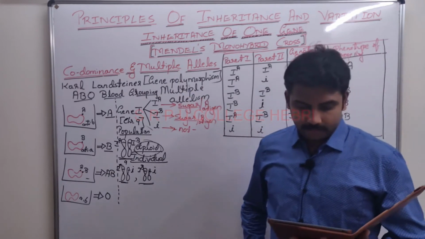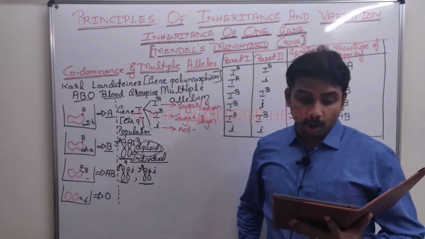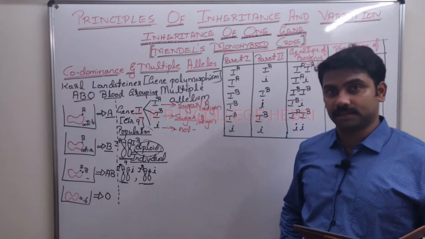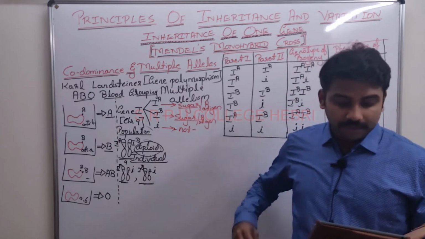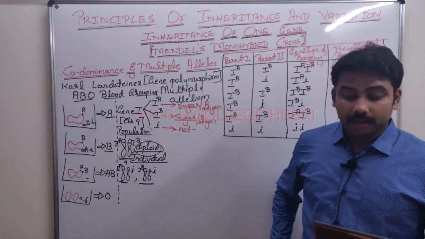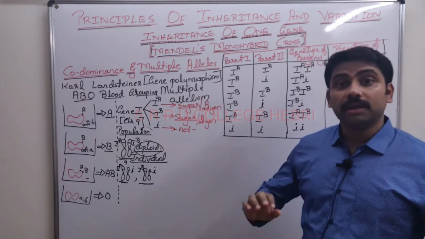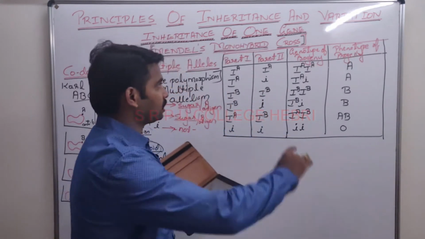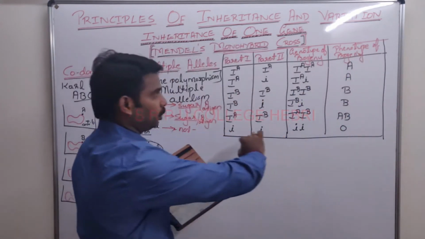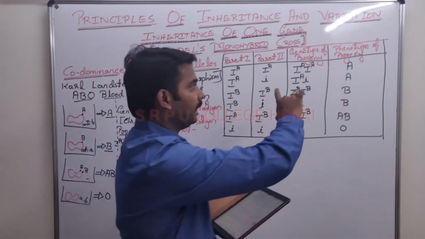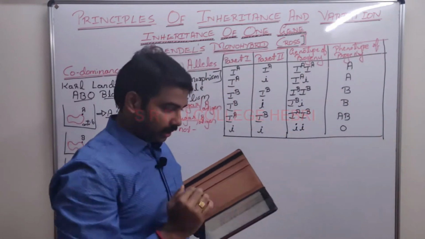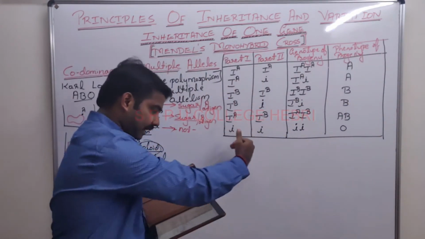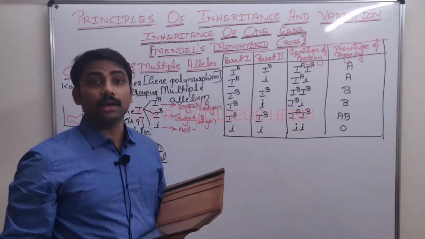Next line. Combination of these 3 alleles results in different blood groups in humans. You have to write this. It should be correct, very important. After that, next line, subheading codominance.